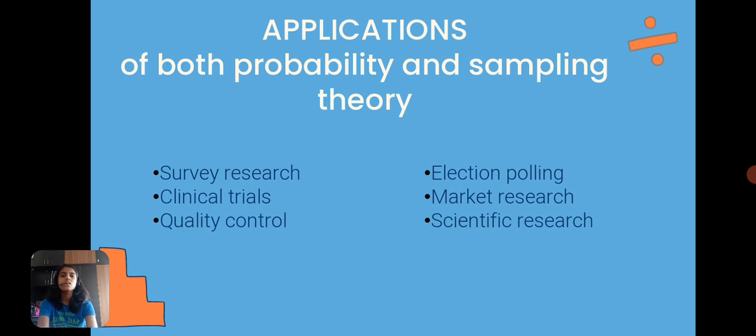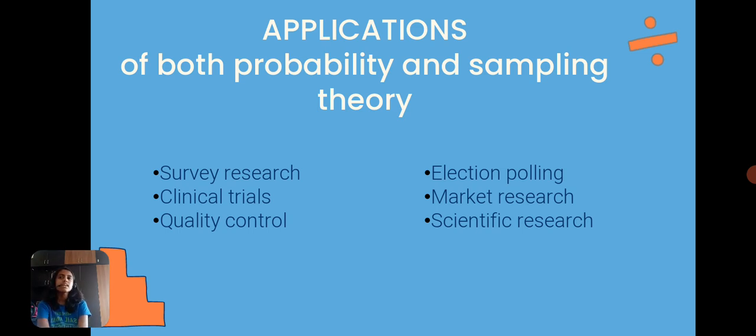When we talk about clinical trials, we are going to check the changes in symptoms of a person by giving them medicines. These changes might be observed for 4 days and the rest of the month can be predicted by probability theory or sampling theory. Quality control is mostly used in the manufacturing industries, as we all know. Then there is election polling.